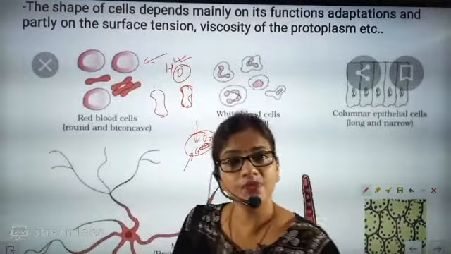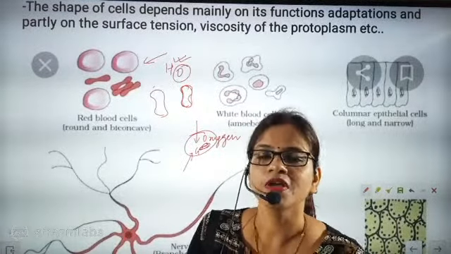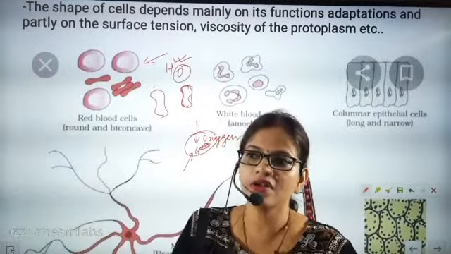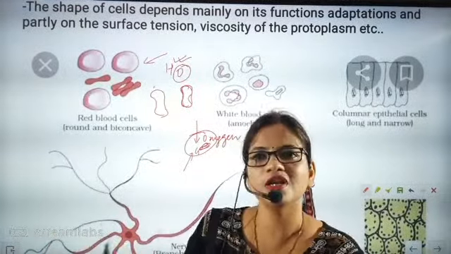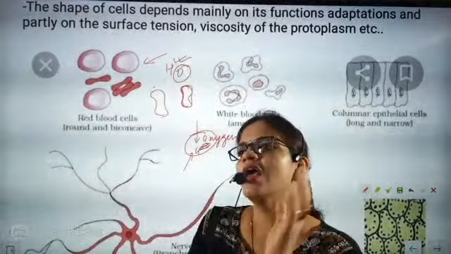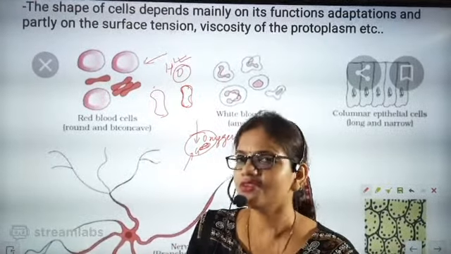RBC carries oxygen with hemoglobin, then goes door to door, cell to cell, and releases this oxygen, and the oxygen goes inside the cell, and then the cell does cellular respiration. So think, is it not the function of a truck?